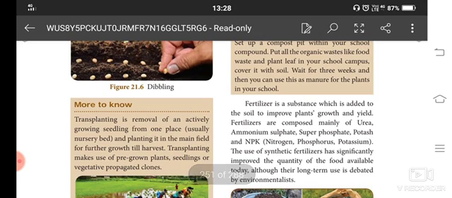Fertilizers are substances added to the soil. Examples: urea, ammonium sulfate, superphosphate, potash and NPK. NPK is the commonly used synthetic fertilizer. It is prepared in the laboratory only, and it improves the quality of food because it does not allow insects and pests to waste the crops.